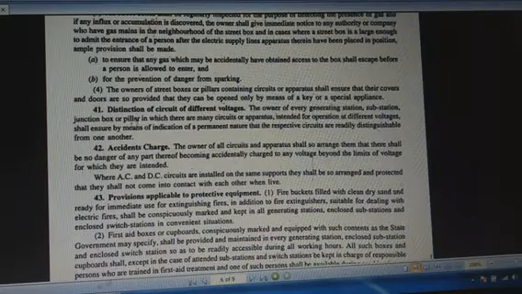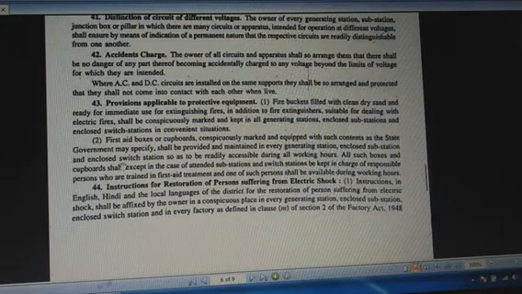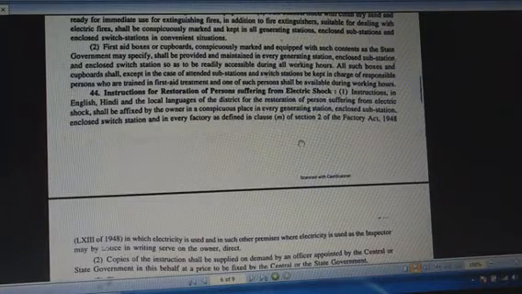Rule number 41 is totally related with the circuit voltages, because this rule is related with different voltages. Rule number 42 is related with the accident charges. Rule number 43 is related with provisions applicable for the protective equipment. Different types of protective equipment are related with this rule. Rule number 44 is directly related with the instructions for restoration of persons suffering from electric shock. So this rule is very vital.